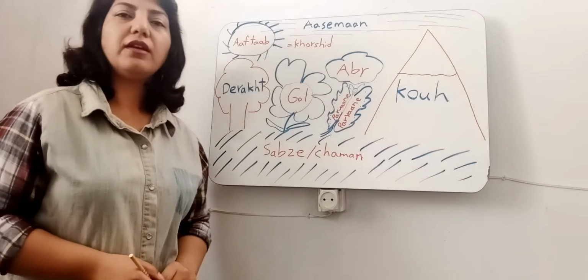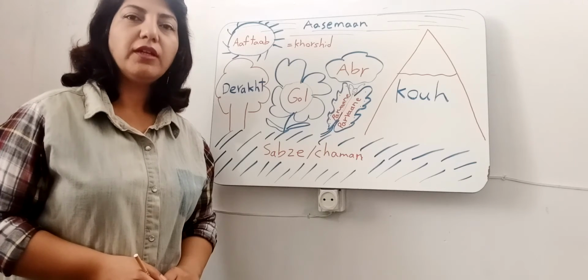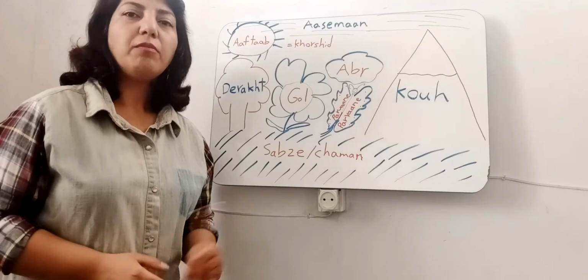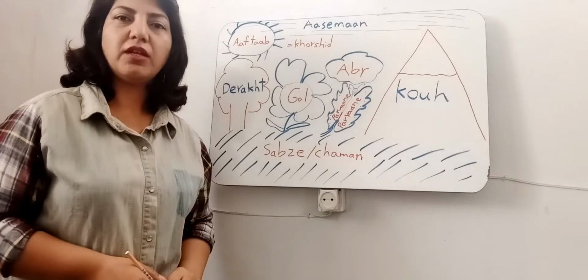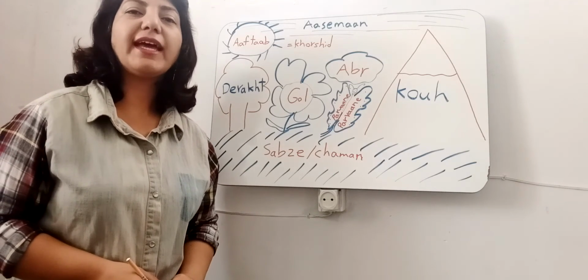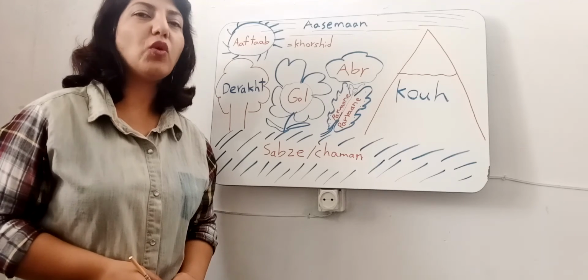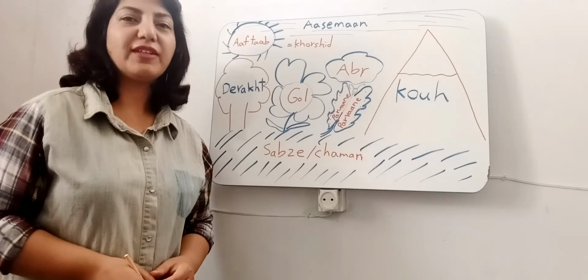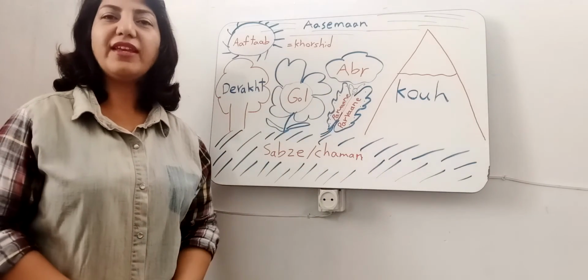Sun, we say آفتاب. We use it for the weather. آفتابی. But for nature elements we say خورشید. A Persian name. That also we use it for the name of the girls in Iran. These are some nature elements.